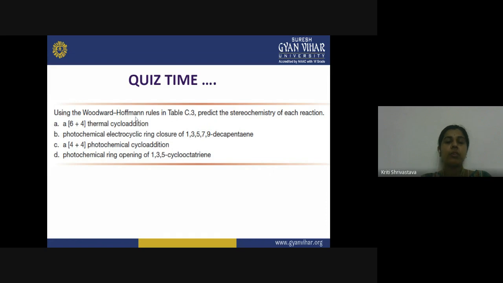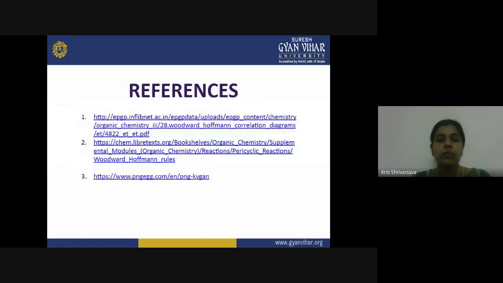Refer to the Woodward-Hoffmann rule. And lastly, a photochemical ring opening of 1,3,5-octatriene. So here you are considering a system containing an odd number of pi bonds, a ring opening reaction, and you have photochemical reaction condition. So these questions you need to solve in order to understand what you actually got from these lectures.